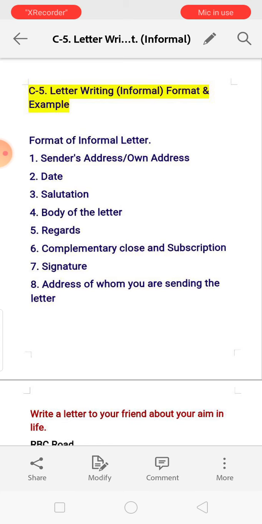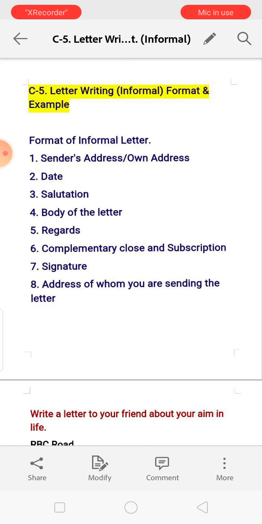At first you have to write the sender's address. Sender means when you are writing the letter, you are the sender, so you have to write your address, then the date, then the salutation. Salutation means dear. If you are writing to a friend, you will write your friend's name. If you are writing to your father, you will write dear father, dear mother, dear cousin, whomever you are writing to, you have to address. That is called salutation. Then the body of the letter.